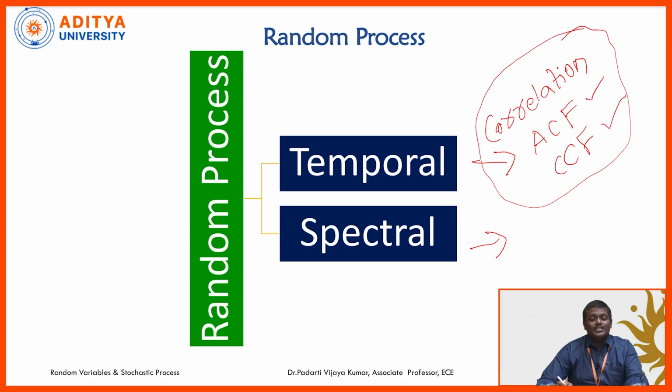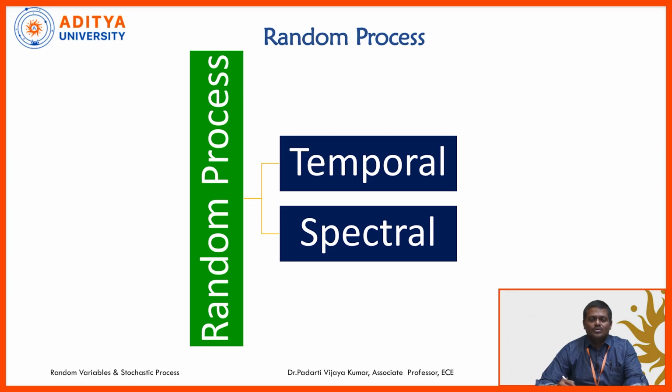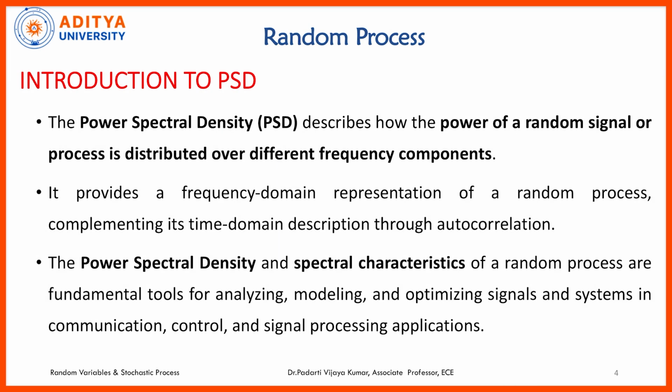Next we are going to see the spectral characteristics of random process. When we are studying the temporal characteristics, we are getting some bit of information. Sometimes that information will not be helpful for us for complete analysis of random process. Here, the spectral characteristics give you a lot of information when compared with the temporal characteristics, and also we will see the relationship between the temporal characteristics and spectral characteristics. There is a transform which relates the temporal characteristics and spectral characteristics.